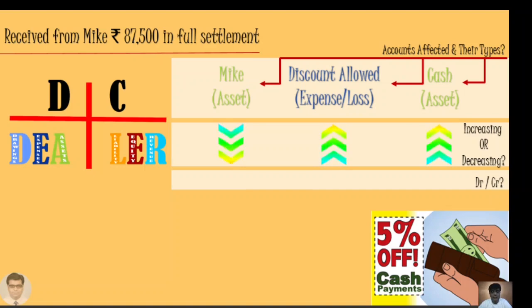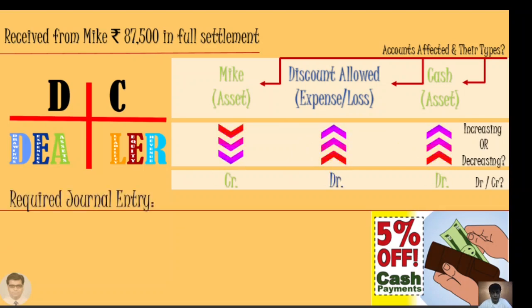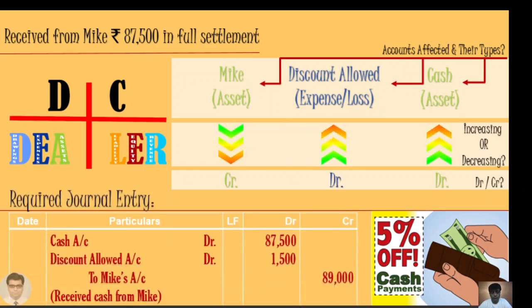Mike is an asset and is reducing. When asset reduces, it should be credited. Discount allowed being an expense should be debited, and cash is an asset. Asset when it is increasing should be debited. So we have the journal entry now. Let us pass it in the proper format. Cash account debit, it is 87,500 because that is what we are receiving. Discount allowed is 1500 rupees, and to Mike's account 89,000 rupees.